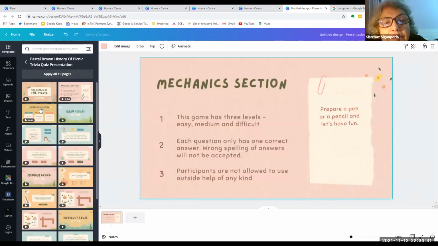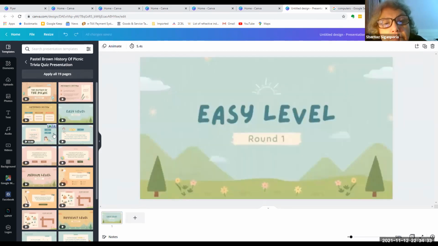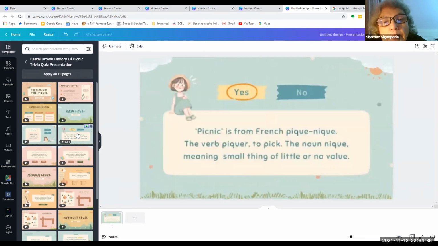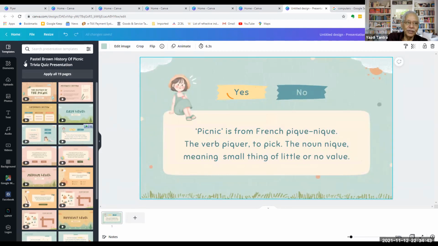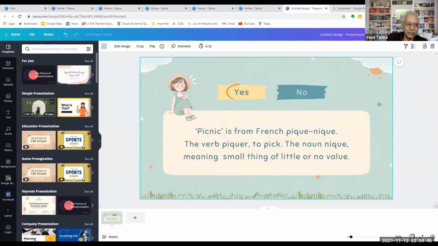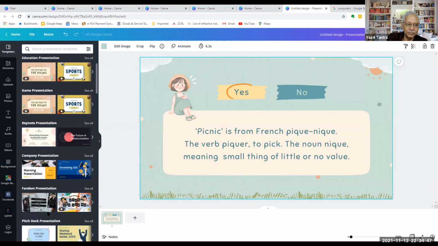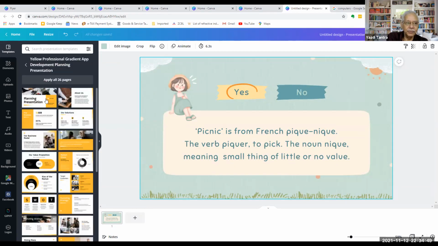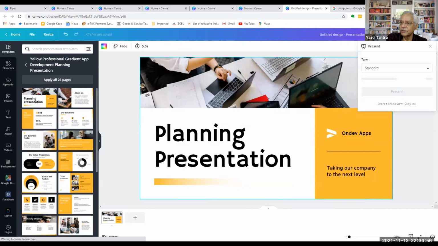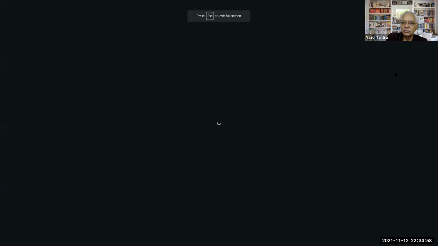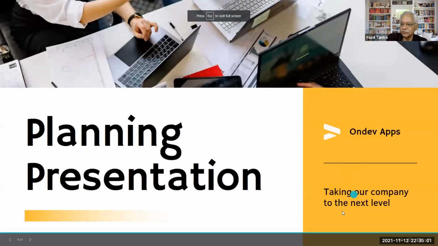Okay, you're writing a story kind of thing. This is like a ready-made PowerPoint. Yeah. So when you go to presentations, you get all these game presentation, keynote presentation, company presentation, company planning. So you get a ready-made presentation straight away. And you can straight away present from here. You can use this pointer.